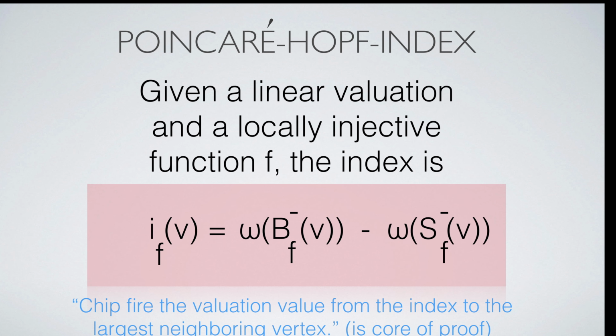For a linear valuation, like for example Euler characteristic, the index is given by this formula. Here B_x is the subgraph of the unit ball of the vertex generated by the vertices on which f is smaller or equal than the value taken on the central vertex. The graph S_x is the subgraph of the unit sphere of the vertex generated by the vertices on which f is smaller than the value taken on the central vertex.